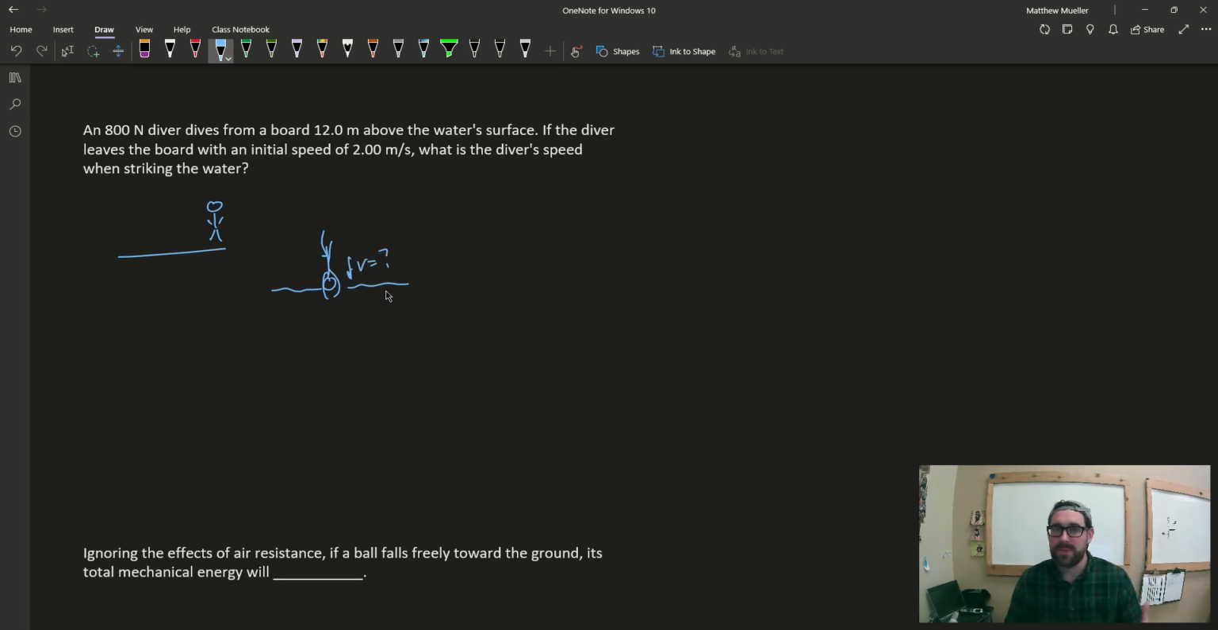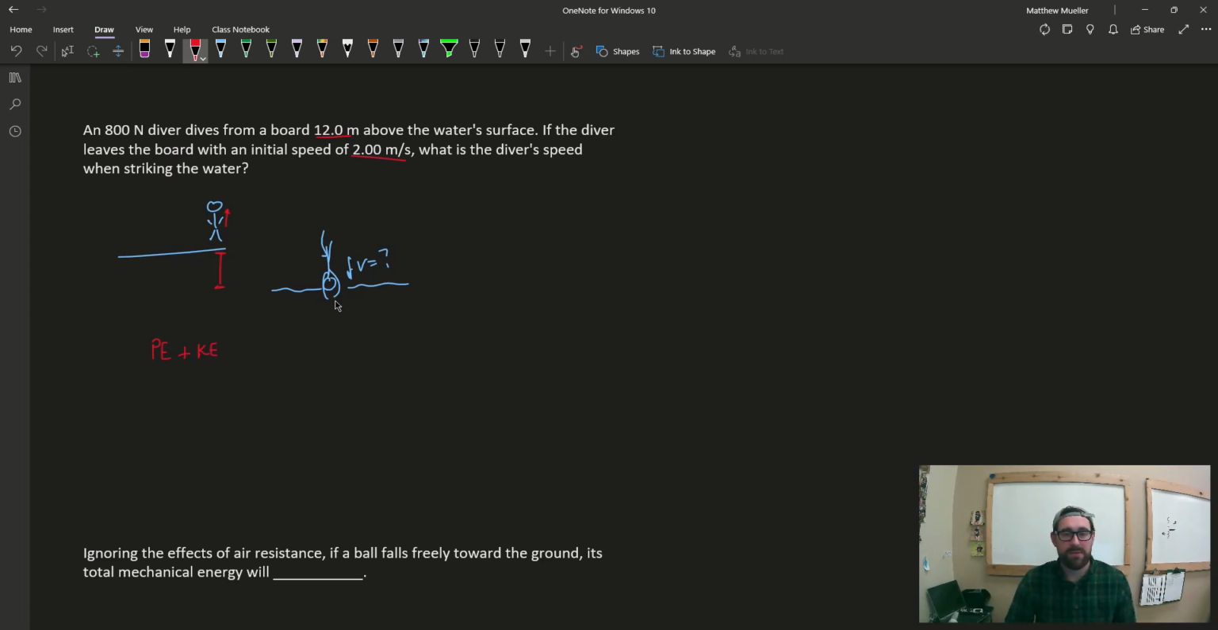So clearly there's going to be something going on with kinetic energy. At the beginning, we now have two pieces of energy. Not only do we have potential energy, because there's some height to fall, 12 meters above the water surface, which is a really high diving board, we're also going to have some movement. The diver jumps and gets some lift, so they have some movement as well. So at the beginning we have potential energy but also some kinetic energy, and those two combine to make a total amount of energy.